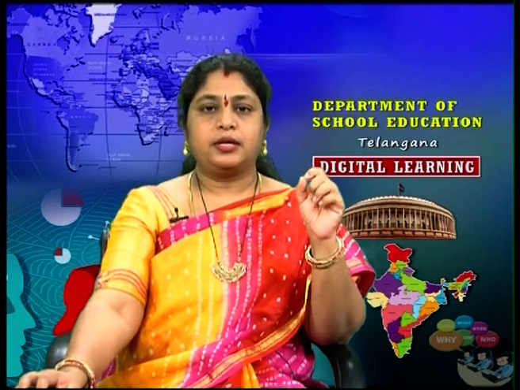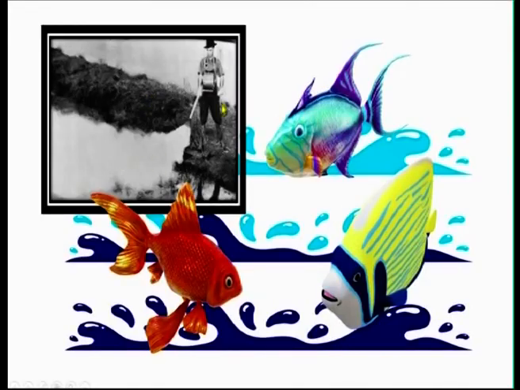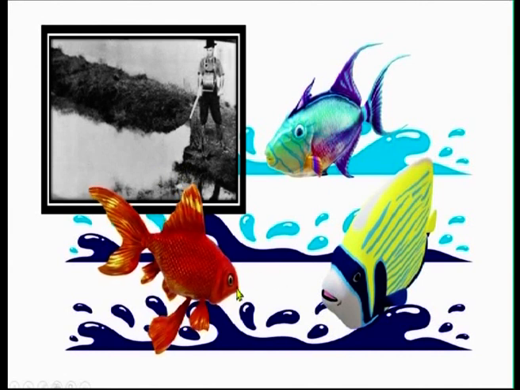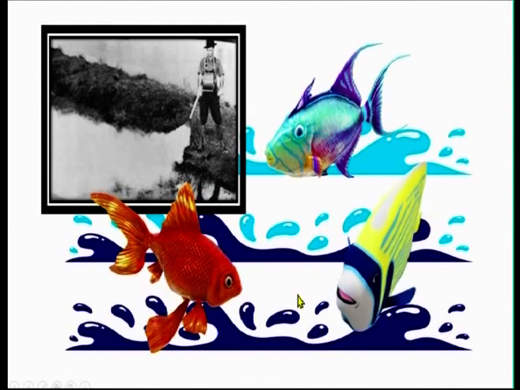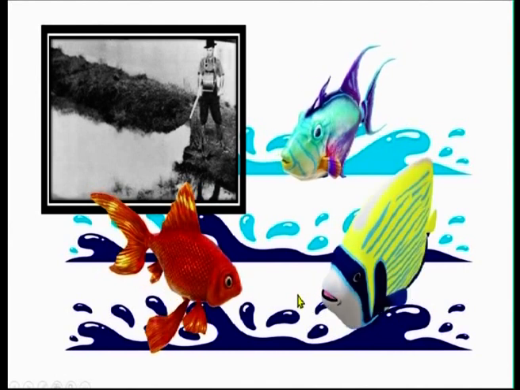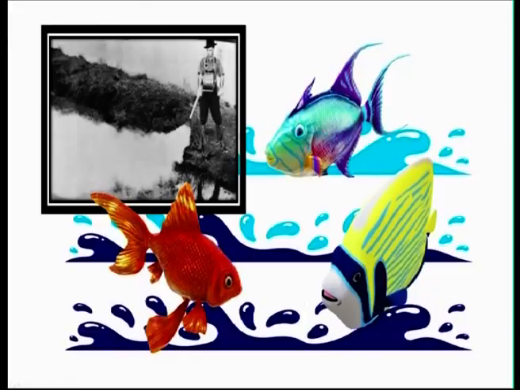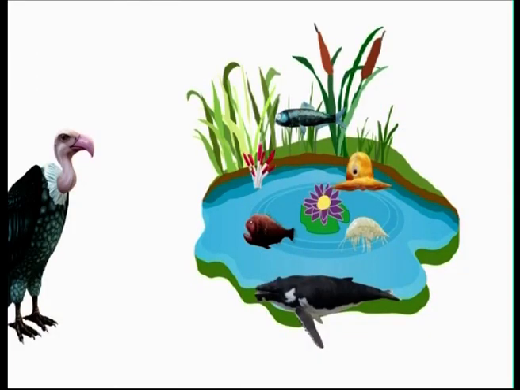Okay. See, look at this picture. You can see it is sprayed in the water to kill mosquitoes which are breeding in the water. So, what is happening here? It is being accumulated by the fish which live in the water. In a very minute quantity, this metal enters the body of these living organisms.